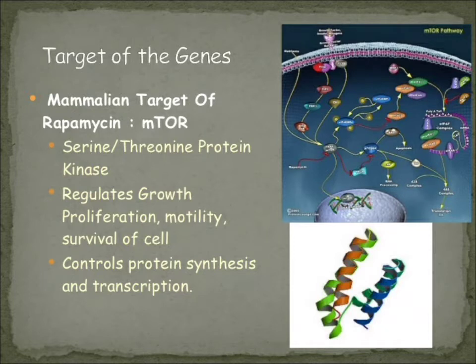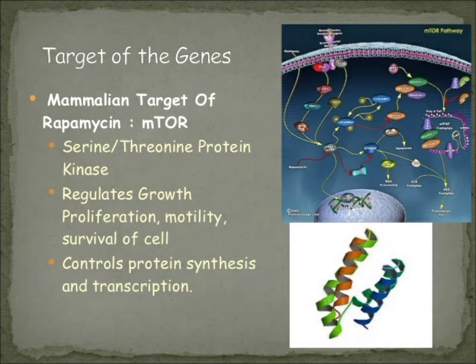So both the drugs and the genes are targeting mTOR. mTOR is a serine threonine protein kinase which regulates cell growth, cell proliferation, cell motility, cell survival, protein synthesis, transcription. So everything is controlled by mTOR.